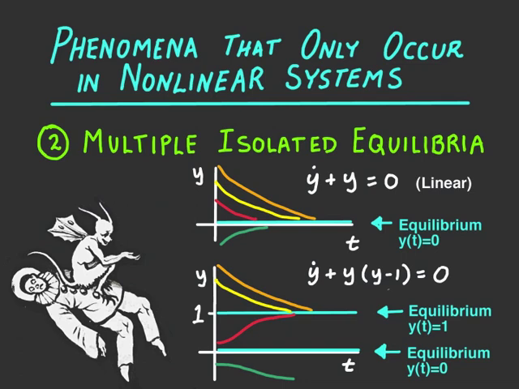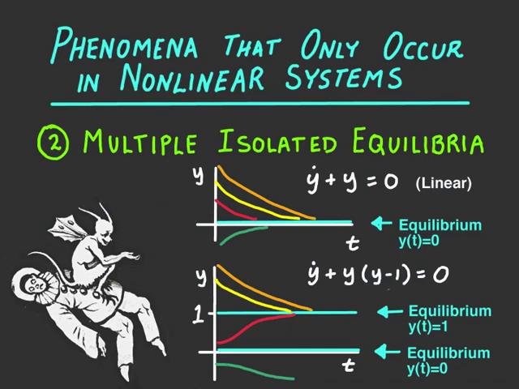For the nonlinear equation, y dot plus y times y minus 1 equals 0, there are two equilibria. There is the equilibrium y equals 0, and then there's the equilibrium y equals 1. As it turns out, the y equals 1 equilibrium is stable, and the y equals 0 is unstable for this system. So you can see solutions starting with other initial conditions will tend to converge to the y equals 1 solution.